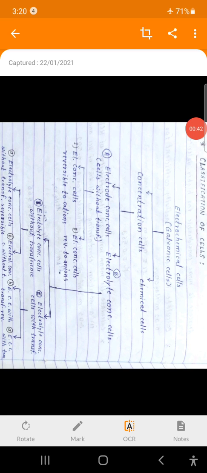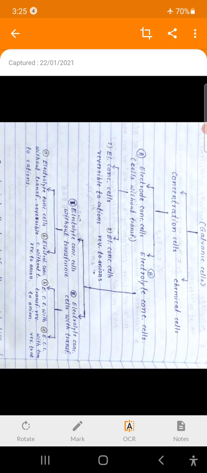In this topic, electrochemical cells or galvanic cells are again classified into two types, that is concentration cells and chemical cells. We discuss in this topic concentration cells. Both these concentration cells and chemical cells convert chemical energy into electric energy. Concentration cells are mainly classified into two types, that is electrode concentration cells and electrolyte concentration cells.